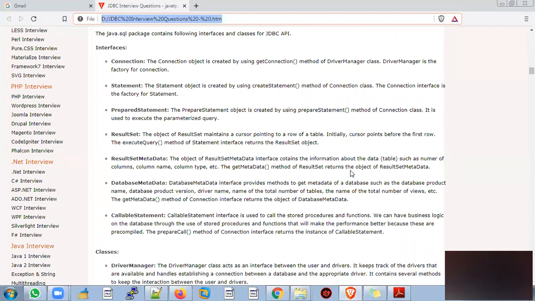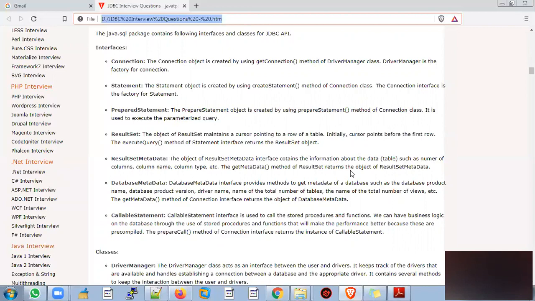How do we get the PreparedStatement object? With the help of the prepareStatement method. Next is ResultSet. How do we get the ResultSet object? Once we execute the executeQuery method, we get the ResultSet object. ResultSetMetaData: if you want to fetch column names and column types, we can get them with the help of ResultSetMetaData.